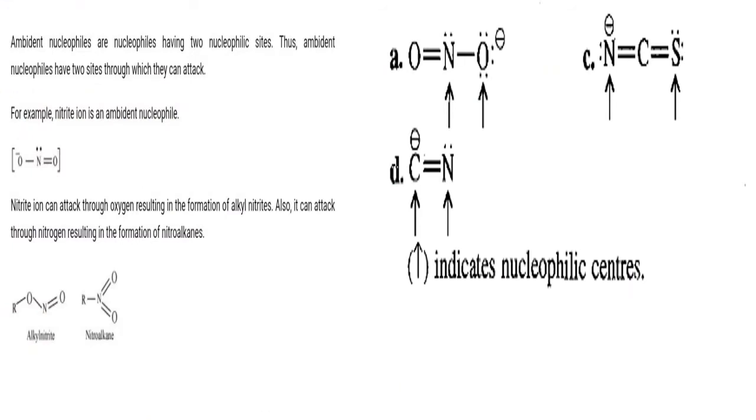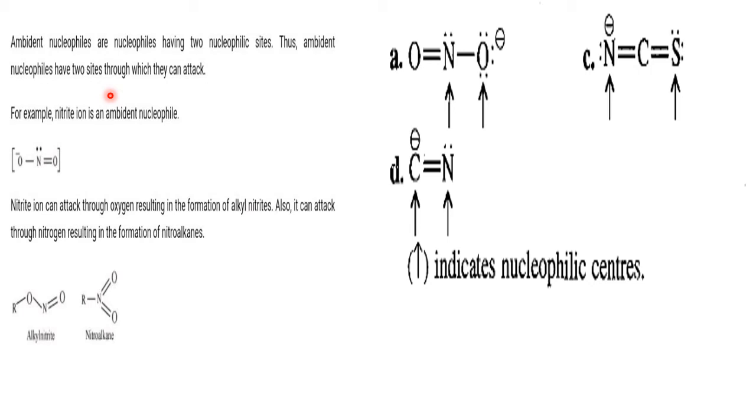Okay, right. Now there is some other category, ambident nucleophiles. What are ambident nucleophiles? See, in our previous discussion, every nucleophile will attack by one point. It is having negative charge, no? So that negative charge will attack on the carbon. But there are some nucleophiles where in the same nucleophile there are two attacking sites. So it can attack through one site or the other site. They come under the ambident nucleophiles, attacking by both the sides.